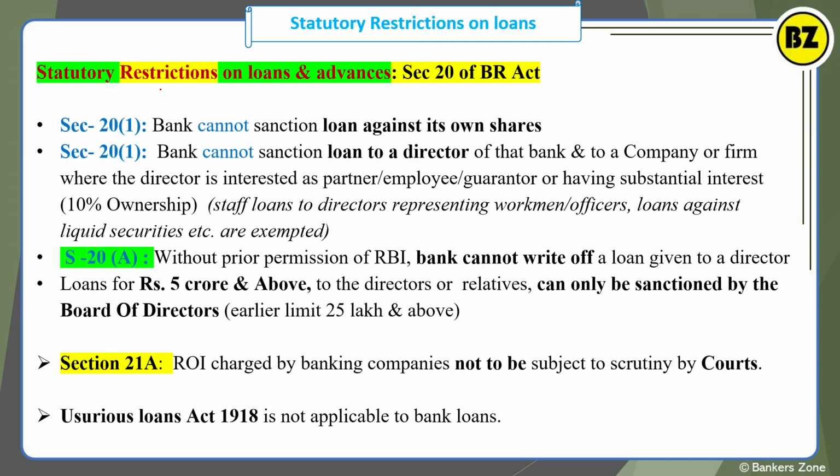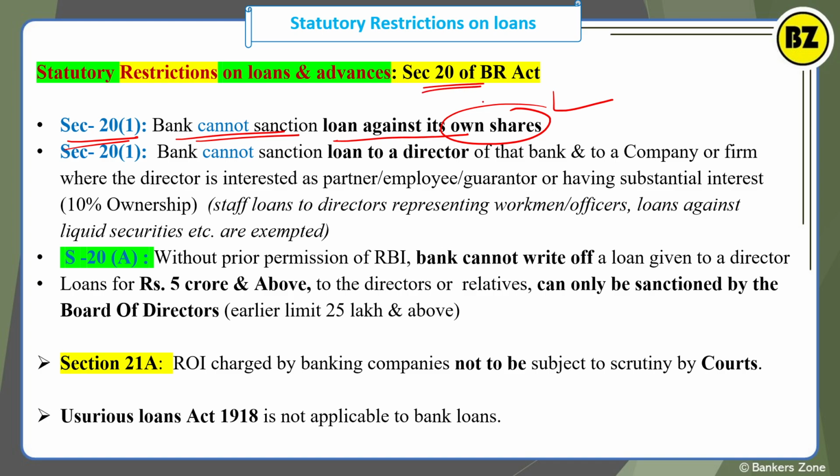Now there are some statutory restrictions on loans and advances as per section 20 of the Banking Regulation Act. Section 20 is all about restrictions that RBI can impose on the loans and advances that a bank can offer. Now see here, it is not 21, it is section 20(1). Remember, according to section 20(1) of the Banking Regulation Act, a bank cannot sanction a loan against its own share. It is a very important restriction that a bank has to follow from the RBI.